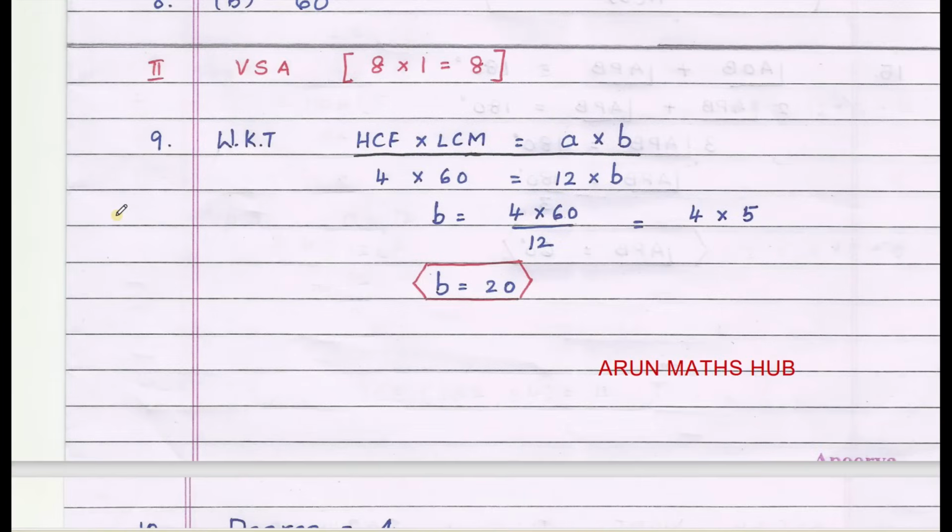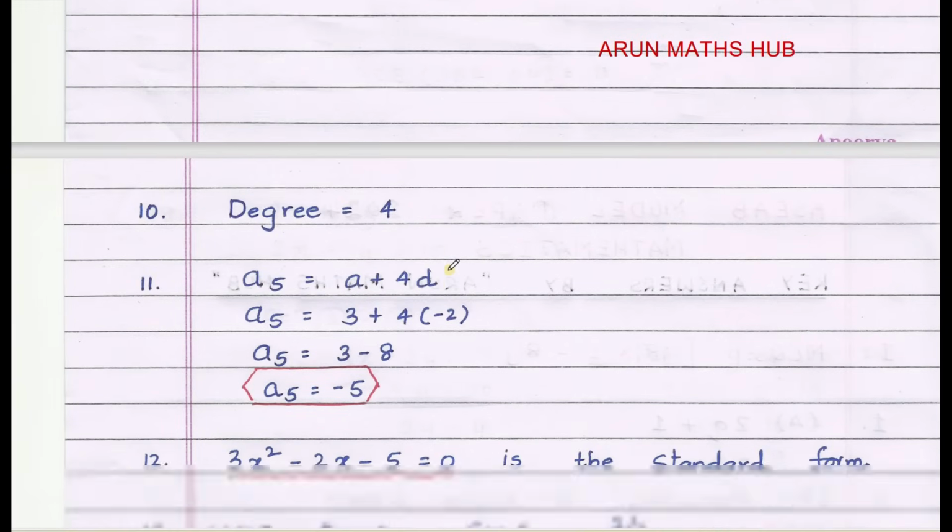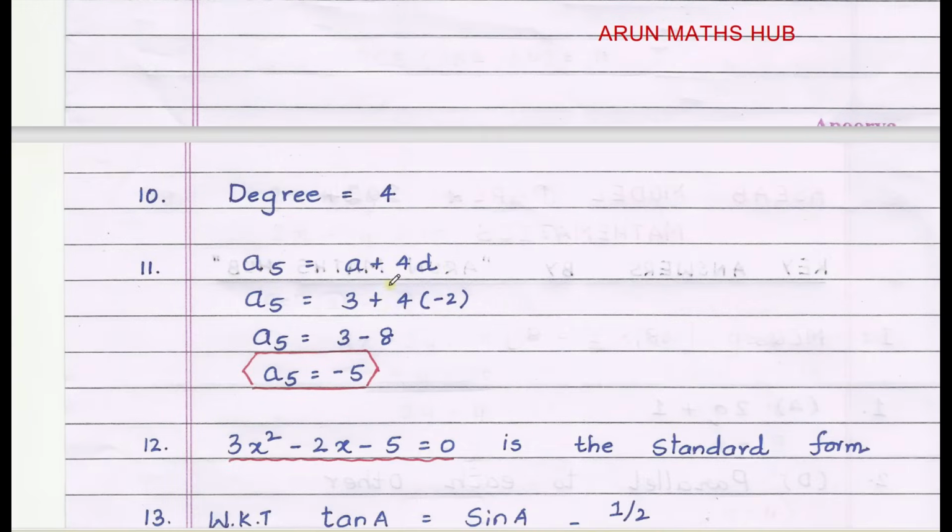Next, second main section, 8 questions for 1 mark. HCF and LCM are given. Using the relation HCF times LCM equals A into B, they have given HCF as 4, LCM as 60, A is 12, and we should find B. Therefore B equals 20. What is the degree of the polynomial? It's in variable P, therefore the degree, the highest power of the polynomial, is 4.